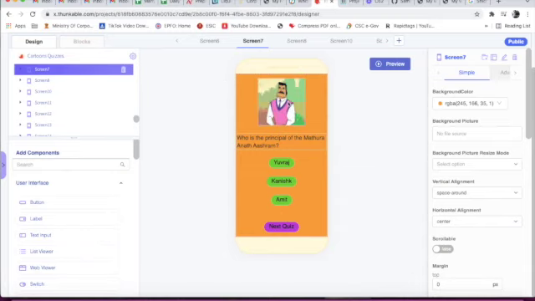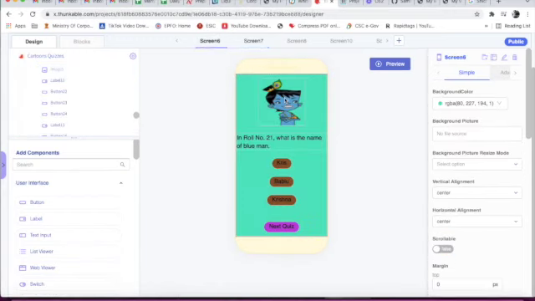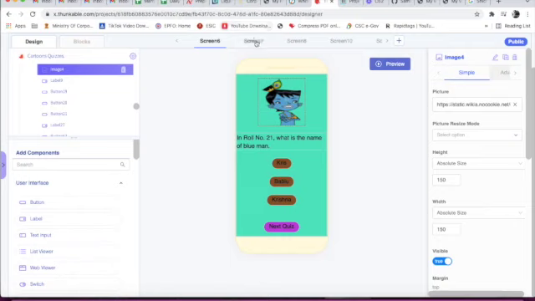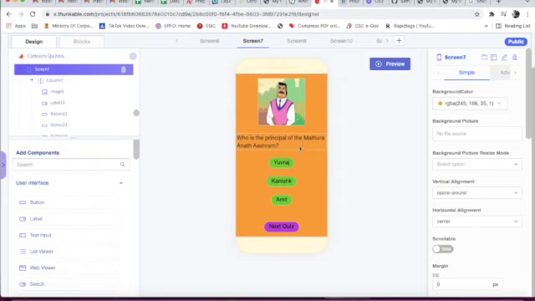We have taken this image of Kanish and this image ID is image 5. This is image 4, and also we can set a background color if we want, or we can keep a white background color. None we can select. I have selected this background color. We should keep a background color so it will look more attractive. Our app will look more attractive.